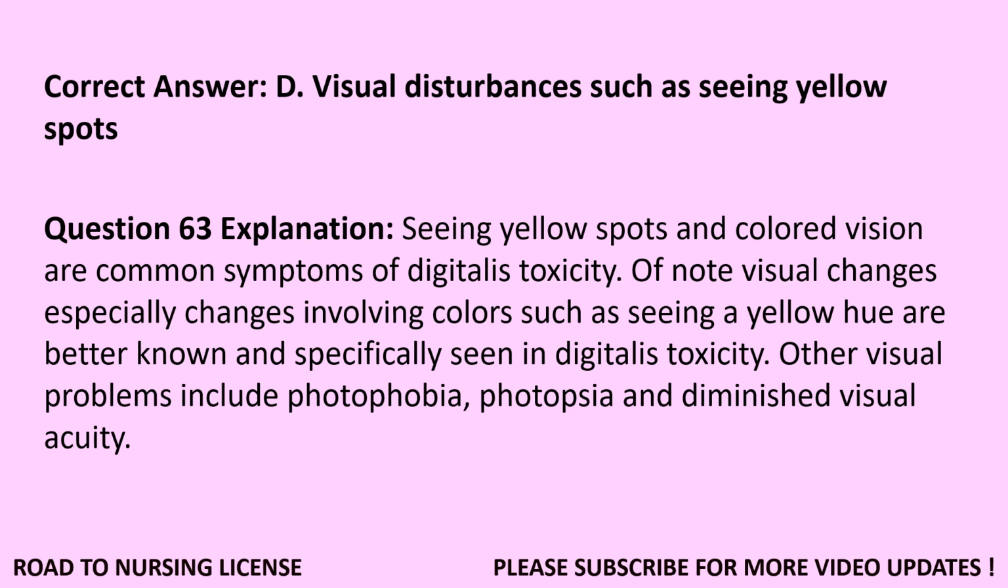Question 63. Explanation. Seeing yellow spots and colored vision are common symptoms of digitalis toxicity. Of note, visual changes, especially changes involving colors such as seeing a yellow hue, are better known and specifically seen in digitalis toxicity.